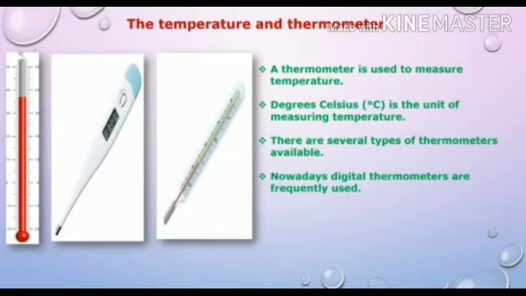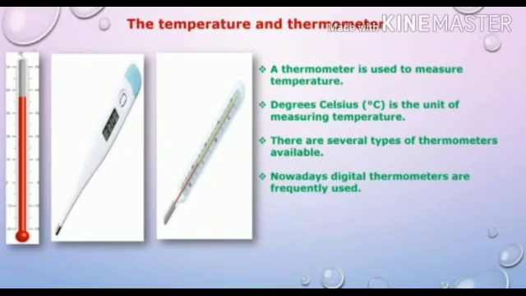The temperature and a thermometer. When a substance gets heat, it becomes warm and then hot. We put our hand or finger in the water to judge how hot it is. But that is not an accurate measure. Besides, if the substance is very hot, we could get scalded.